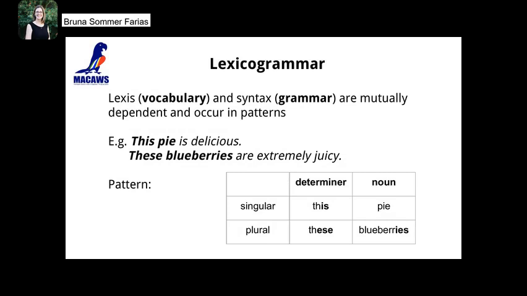Lexical grammar is essentially what it sounds like. It is a combination of lexis, or vocabulary, and syntax, or grammar, in a specific pattern. Look at the following examples. This pie is delicious. These blueberries are extremely juicy. In these cases, the syntactic and grammatical pattern is shown by the determiner this, in agreement with singular nouns, in this case pie, whereas the determiner these agrees with nouns in the plural, in this case blueberries.